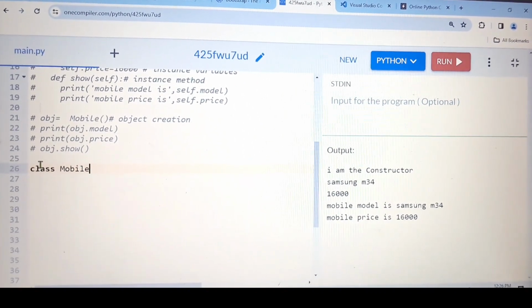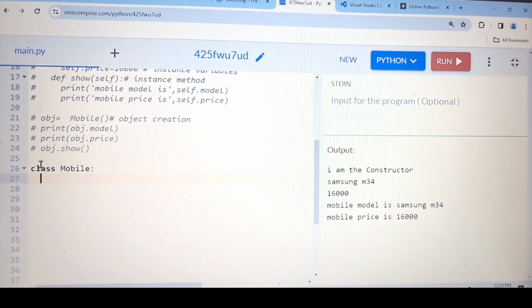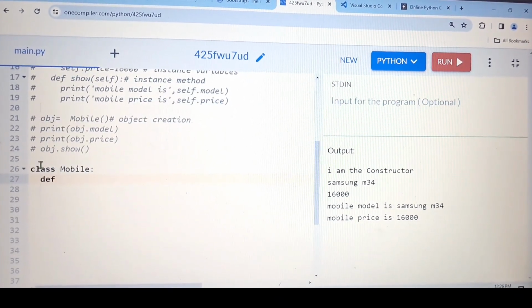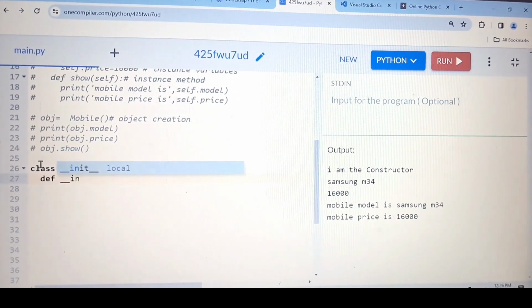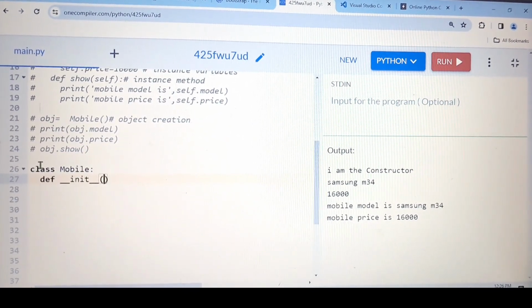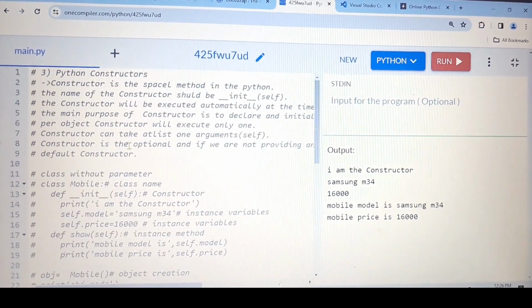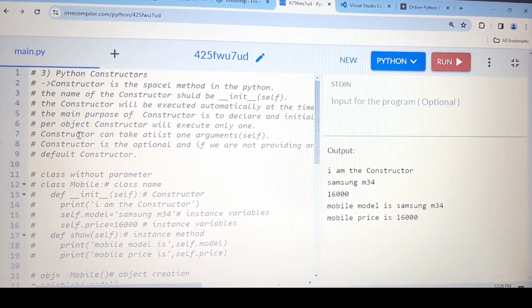I'm giving Mobile. Then, how to create the constructor? For that, we use def, then underscore underscore init. Then here we first need to write self. If you see the definition here, I have written that the constructor can take at least one argument, self. So I'm clear with this statement also.